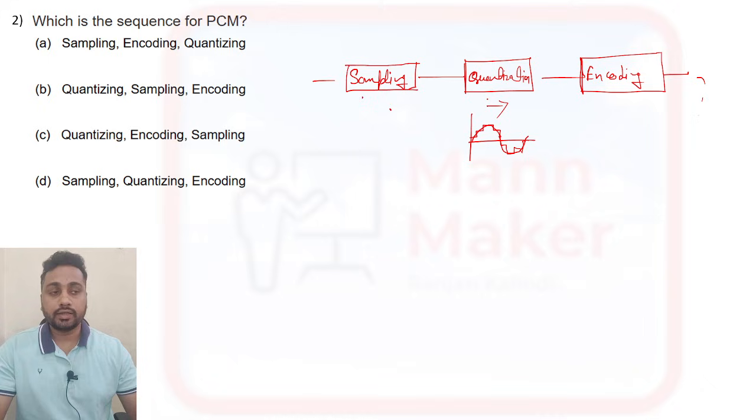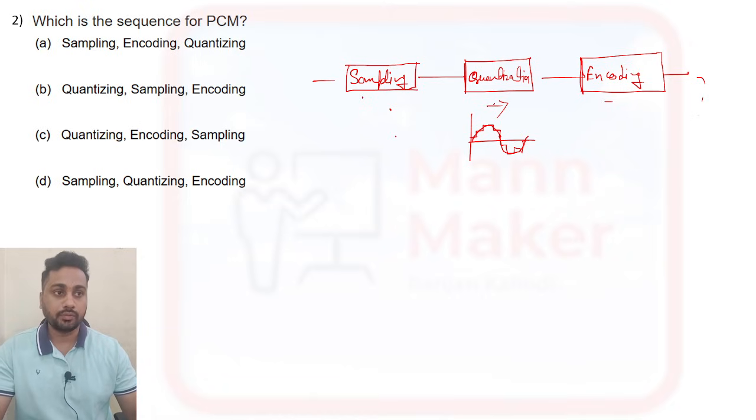That part is done by quantization, and encoding is going to convert all quantized values into a digital code, or discrete code.